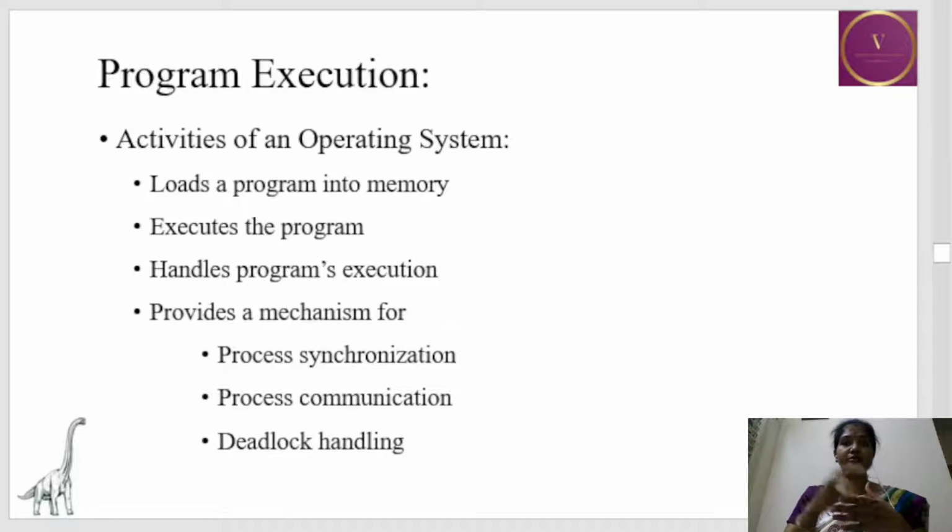And when it comes to program execution, the OS does the following activities: loading the program into the memory, in the sense main memory, executing the program, handling program's execution, and providing the mechanism for process synchronization, process communication, and deadlock handling. We'll be seeing each and everything in detail in the upcoming chapters.